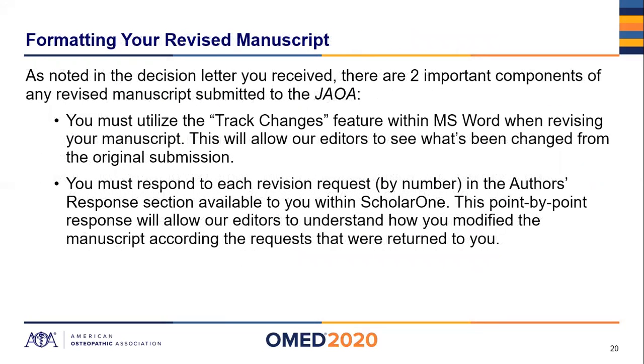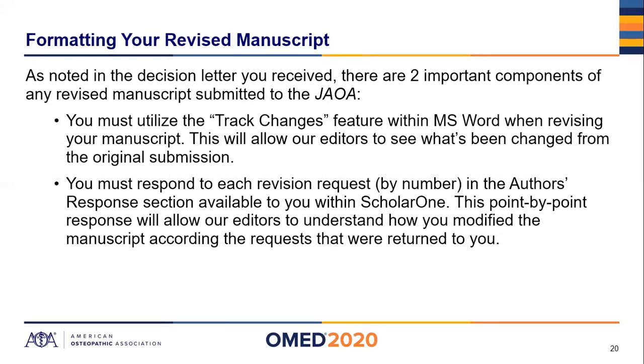So, formatting your revised manuscript. When you get the decision letter, there'll be these 2 points plus, underneath our editor-in-chief signature, the actual comments and questions from the reviewers. However, these 2 points I really want to emphasize because they're of extreme importance. You have to utilize the track changes feature within MS Word when revising your manuscript.